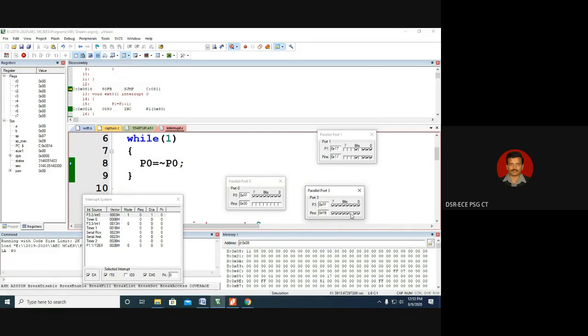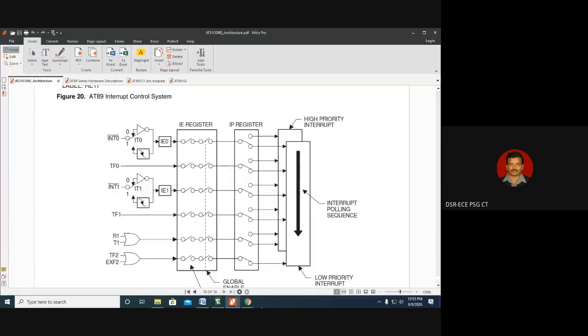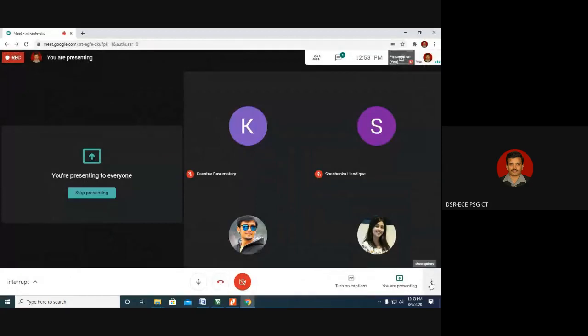So level triggered interrupts are recommended for applications which demand 'as long as'. Edge triggered interrupts are recommended for applications which demand counting. That is how it works. I think the hardware interrupt has been discussed very clearly. Thank you very much.